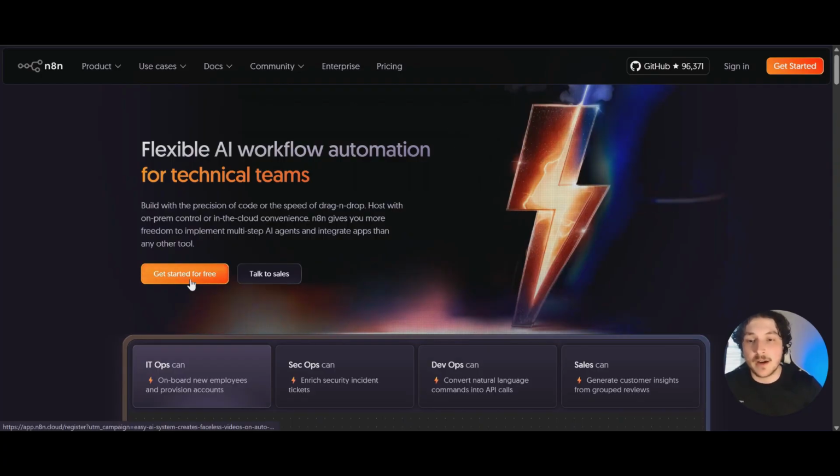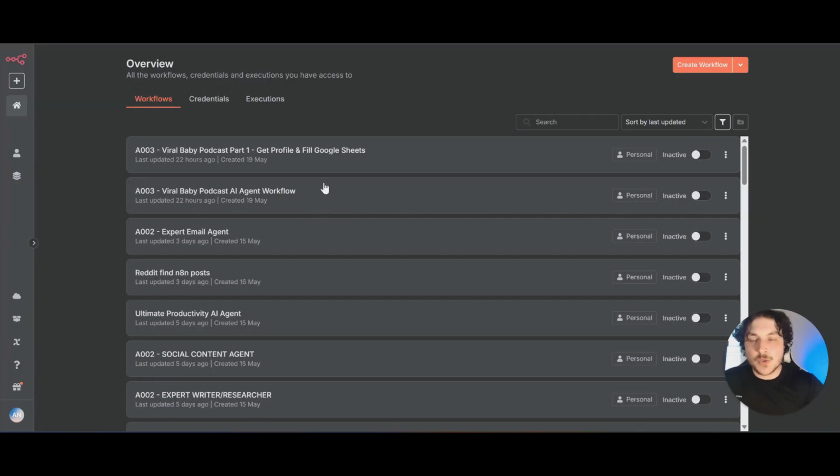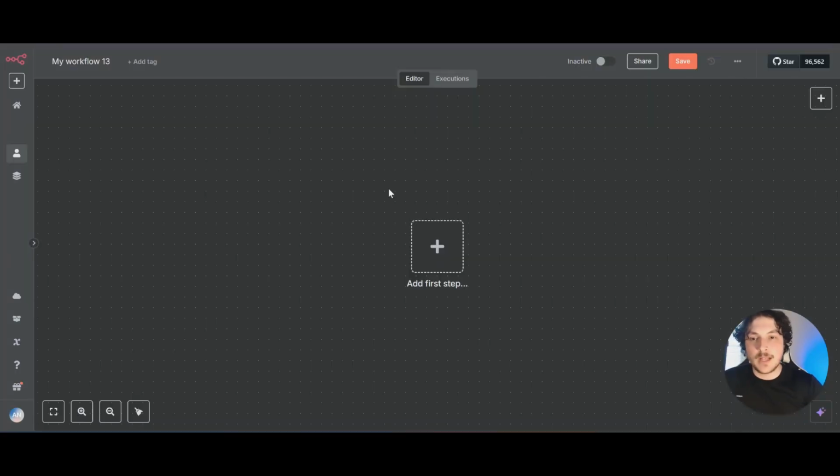So once you click Get Started for free, you'll be brought to a dashboard just like this one. All you want to do is come up here to the top right and click on Create Workflow. And now this is called the canvas. The first thing I like to do in any project is come up here, click on it, and rename it.